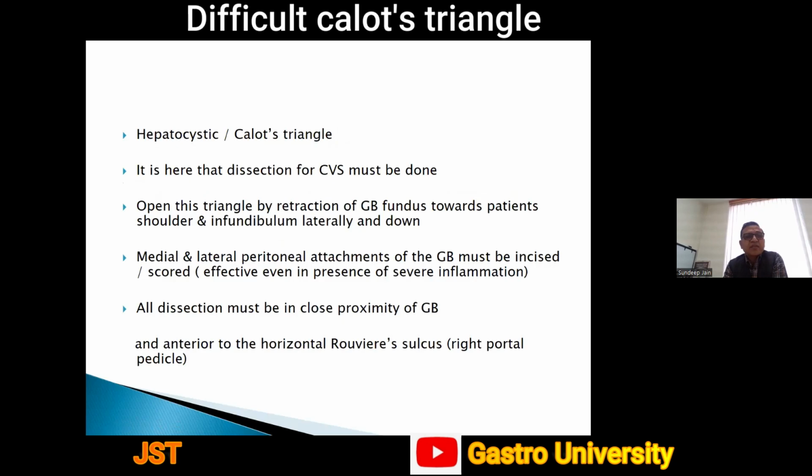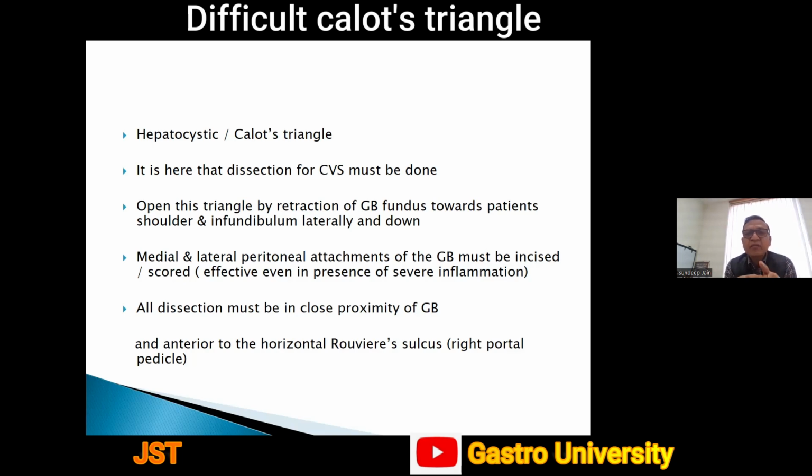Hepatocystic Calot's triangle dissection, it is here that the dissection for CVS must be done. Open this triangle by retraction of gallbladder fundus towards the patient's shoulder and infundibulum laterally and down. Now, during this dissection in the initial learning curve, when we are a resident and are into our initial few laparoscopic cholecystectomies, this is a difficult part because often we forget that it is a mirror image kind of movement we are required to do in these retractions. So the handpiece of the instrument has to move in the opposite direction of the desired direction inside the abdomen.